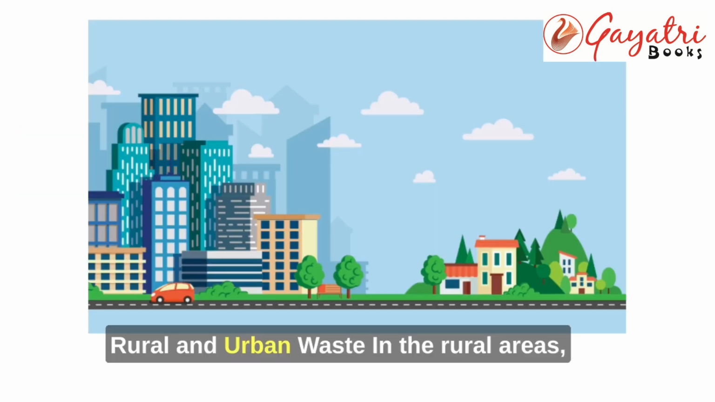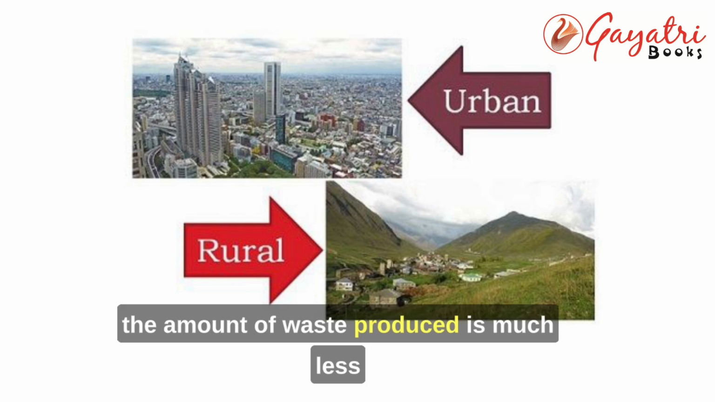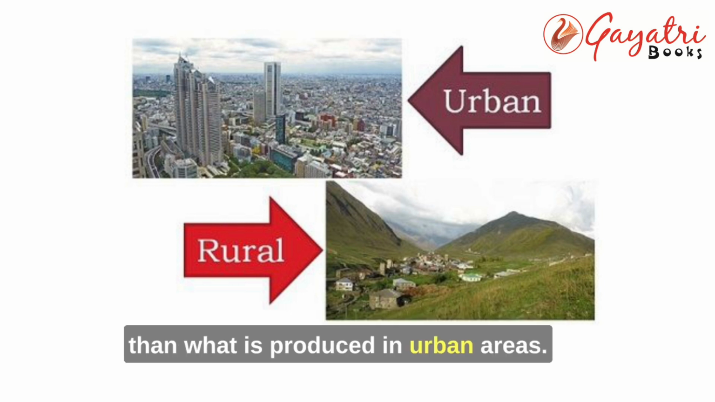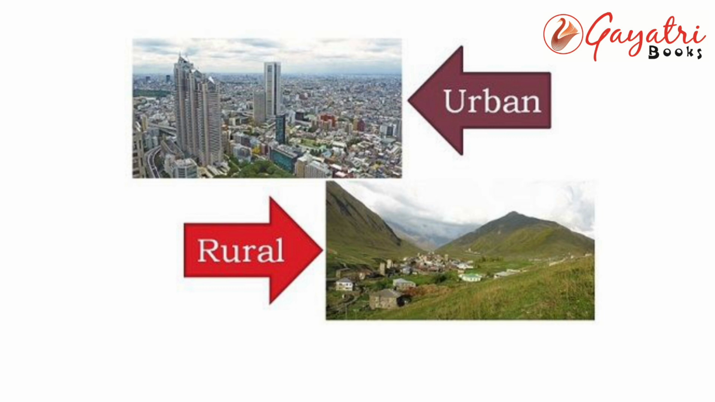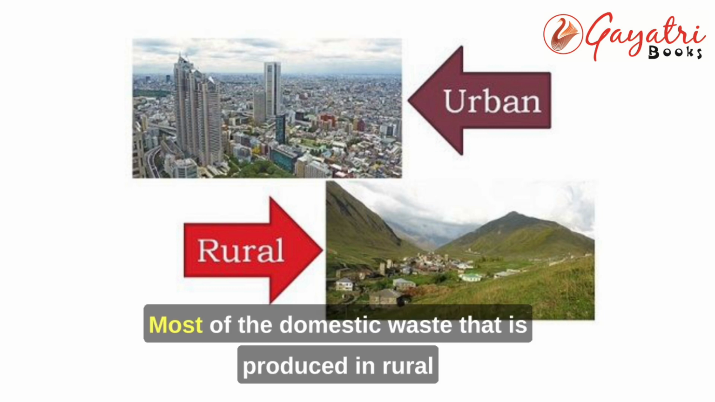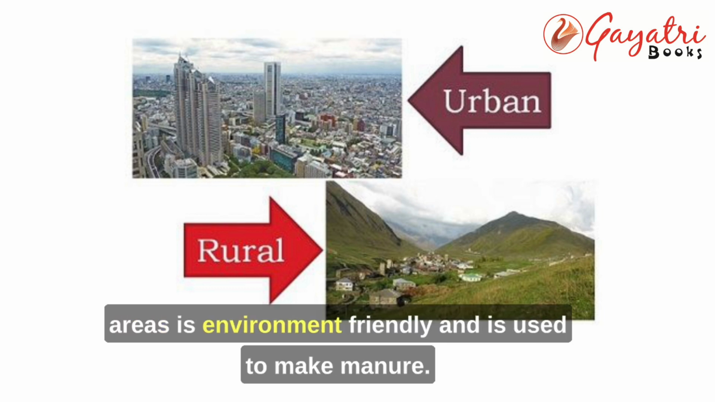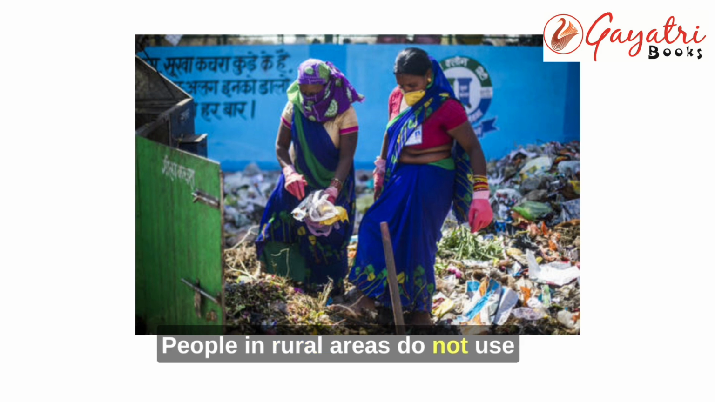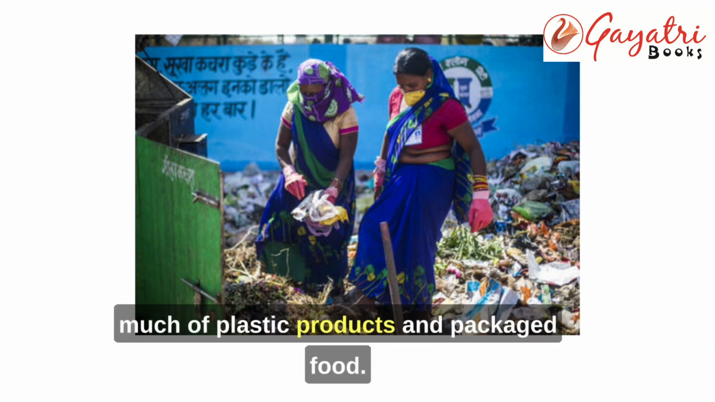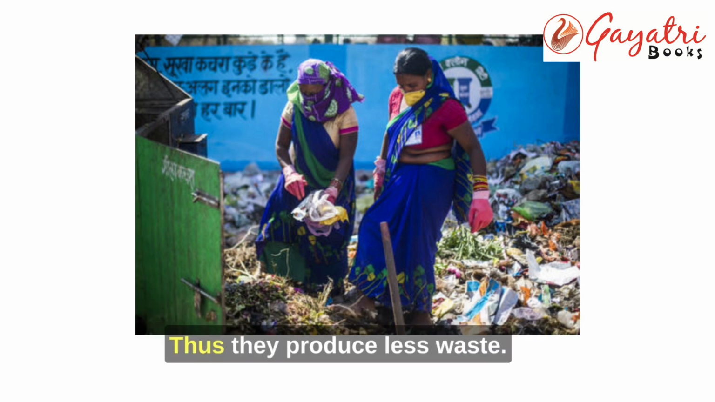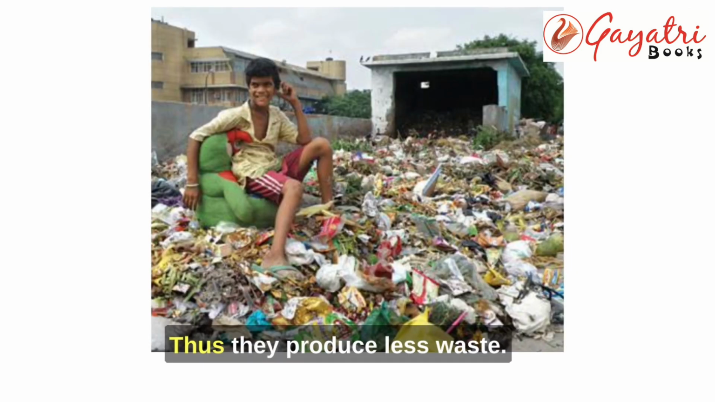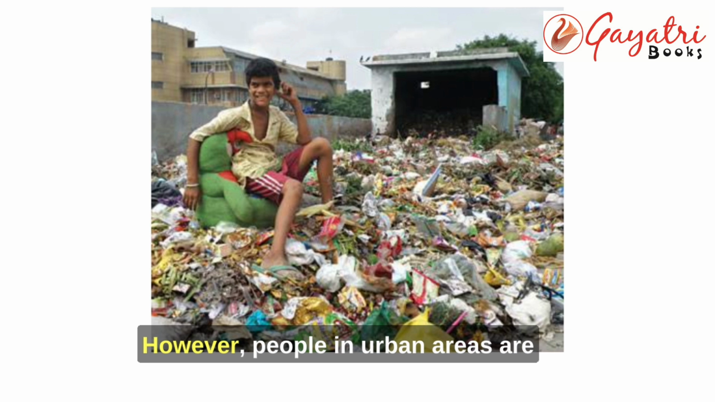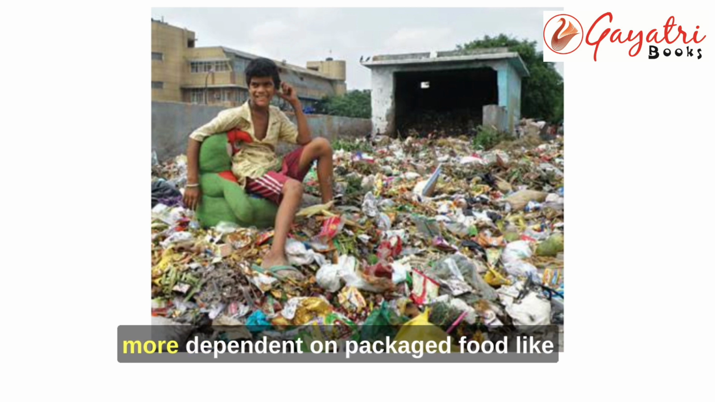Rural and urban waste. In the rural areas, the amount of waste produced is much less than what is produced in urban areas. Most of the domestic waste that is produced in rural areas is environment-friendly and is used to make manure. Manure is a natural fertilizer for plants. People in rural areas do not use much plastic products and packaged food, thus they produce less waste. However, people in urban areas are more dependent on packaged food like biscuits, butter, noodles, chocolate, etc.